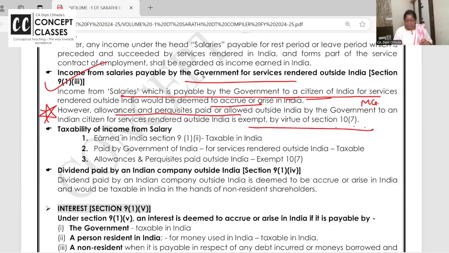Taxability of income from salary. If salary is earned in India, it is taxable in India. If paid by Government of India, even outside India, taxable, or in India, surely taxable. Allowances and perquisites paid outside India: exempt.